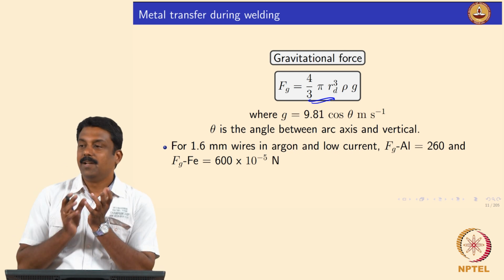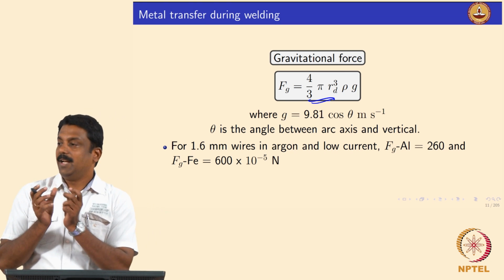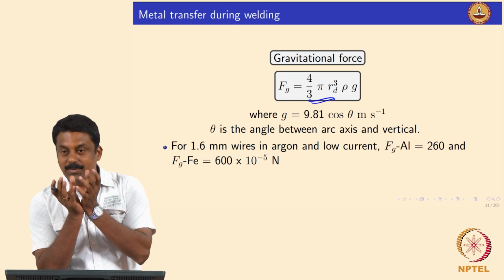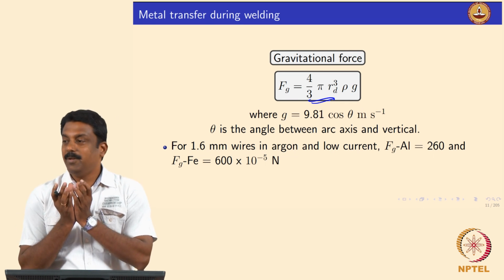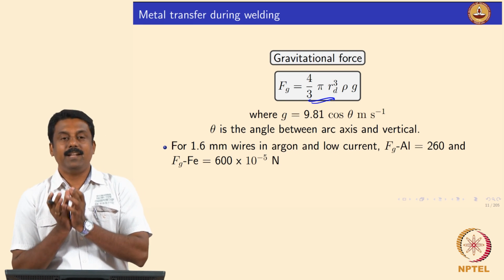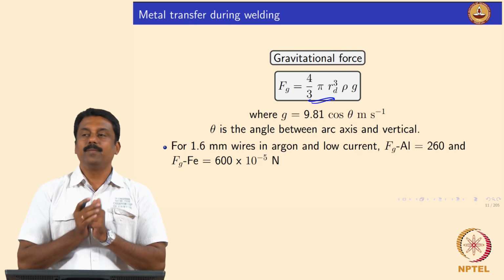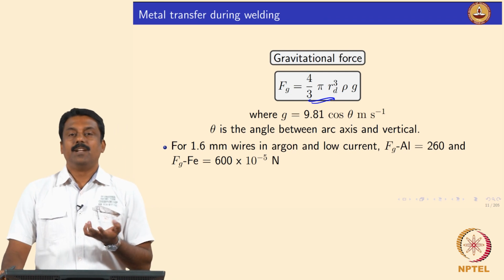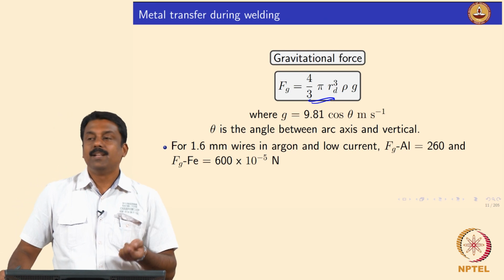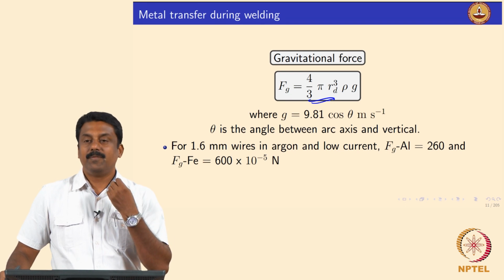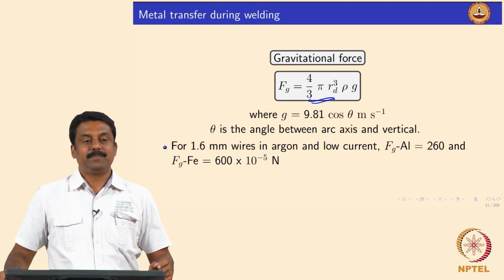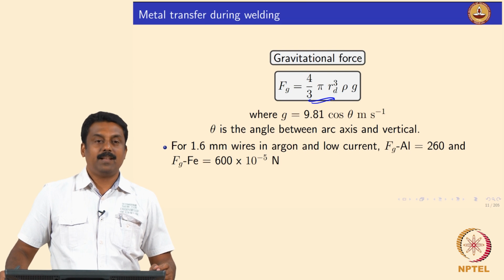In one of the wires, it was transferring as globes, individual globes. So, why is it doing that? Because in that case we intentionally kept the current extremely low, so that droplet detachment is seen as globes, which is assisted by gravity, is it not.